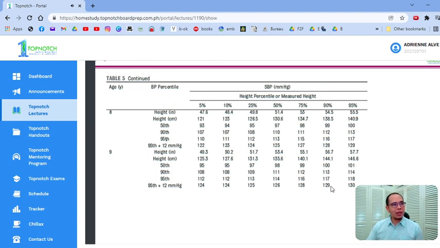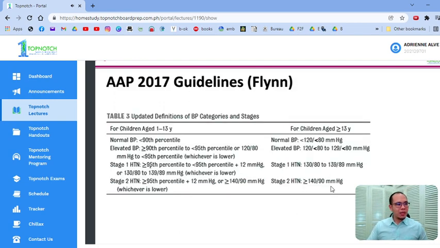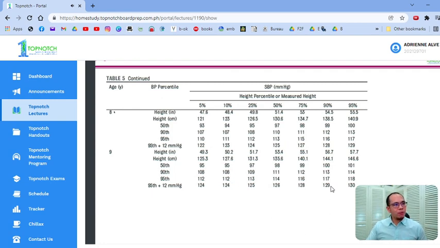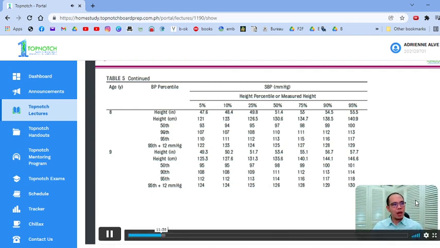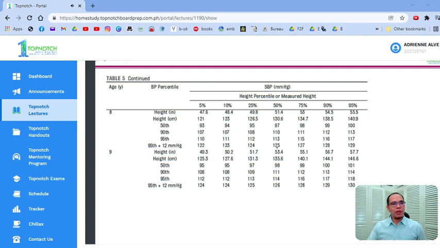Okay? So, nandiyan na lahat. 50th, 90th, 95th, 95th plus 12. Okay? So, sabi dito, hypertension stage 1 is more than or equal to 95th to less than 95th plus 12. Okay? So, balikan natin yung case natin. For a 8-year-old patient who is 130.6 centimeters, ang 95th niya is 113, ang 95 plus 12 niya is 125.